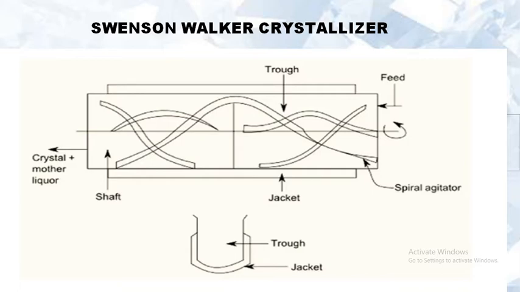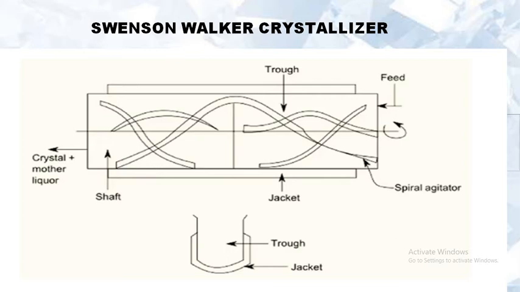Construction of this crystallizer: it consists of a U-shaped open trough with a semi-cylindrical bottom. A water jacket is welded to the outside of the trough. A slow speed, long pitch spiral agitator running at 7 rpm, revolutions per minute, is set as close to the bottom of the trough as possible.